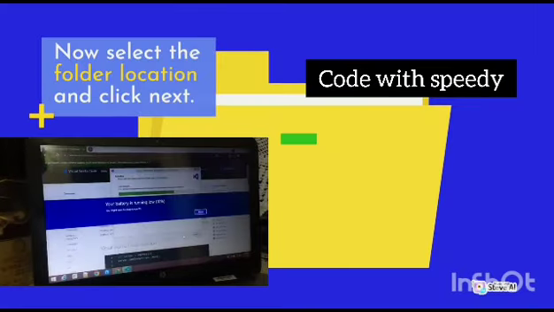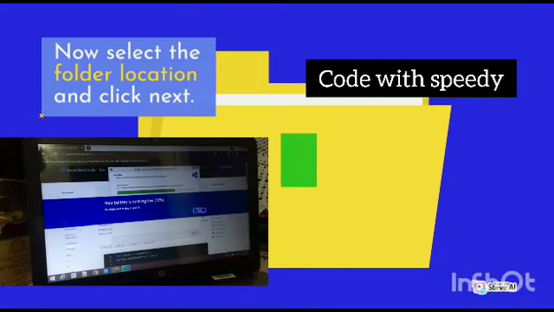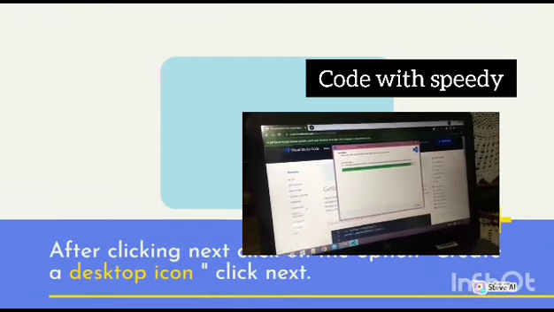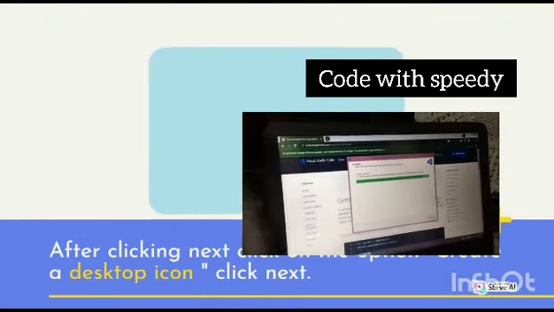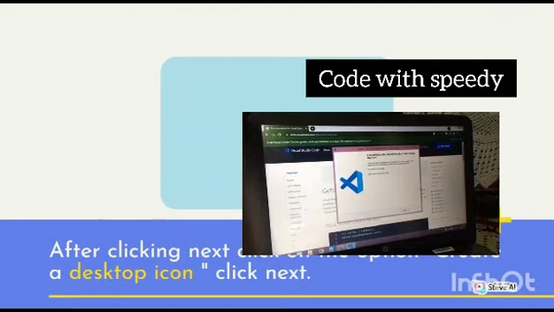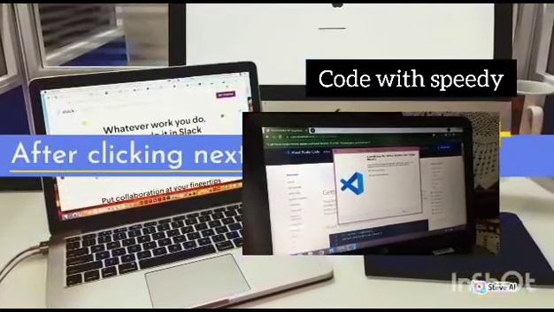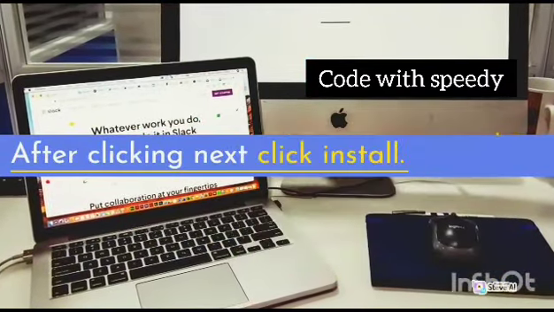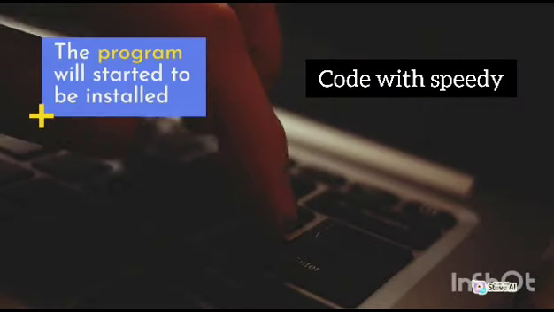Now select the folder location and click Next. After clicking Next, click on the option Create a desktop icon. Click Next. After clicking Next, click Install. The program will start to be installed.